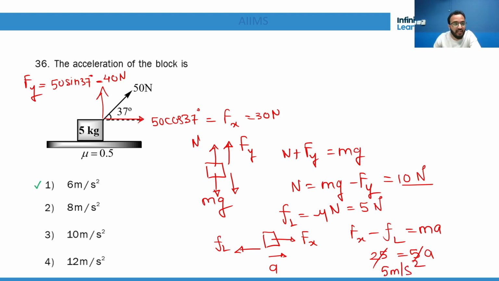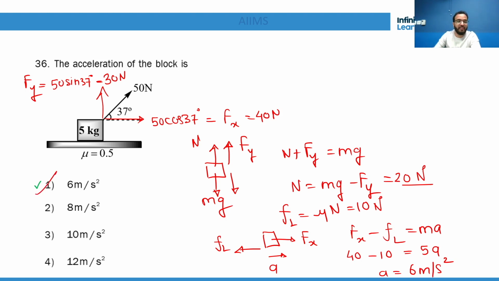Oh, 6. Have I made any mistake? Fx is how much? 50 cos 37. Wait, students. Oh, that is the mistake. Sorry. This is 40 and this is 30. So this is 20 and this is 10. So this is 40 minus 10 is equal to 5a. Hence a is 6 meters per second square. Got it? First option is correct.